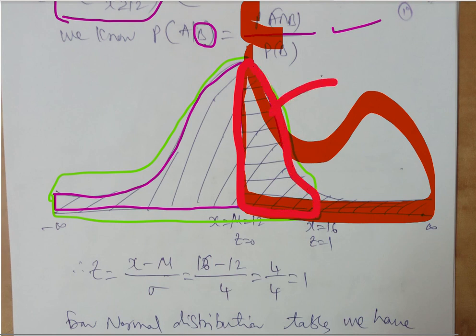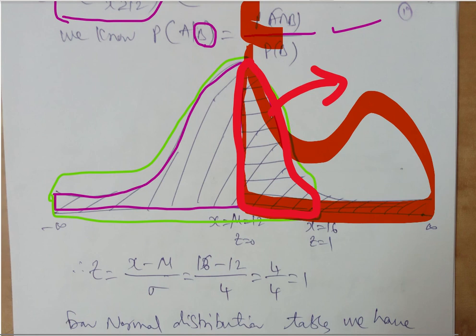So this is what we have to take now as a formula. We have identified the total x less than or equal to 16. Now we also identified x greater than or equal to 12. Both of them have some common area, which is mentioned here with this arrow mark.